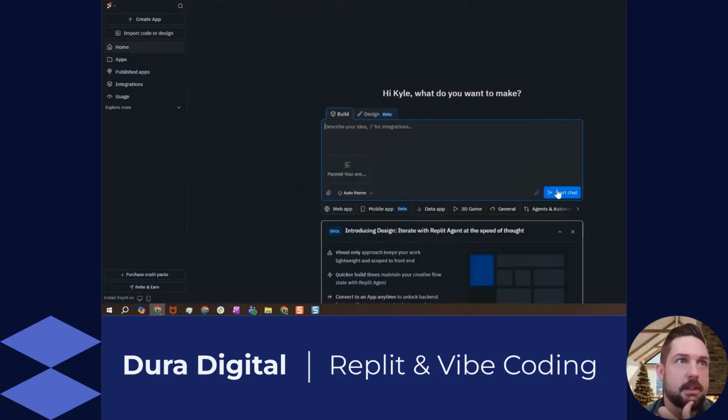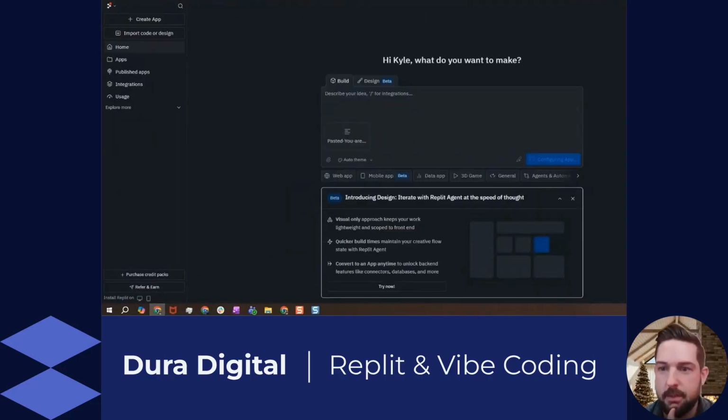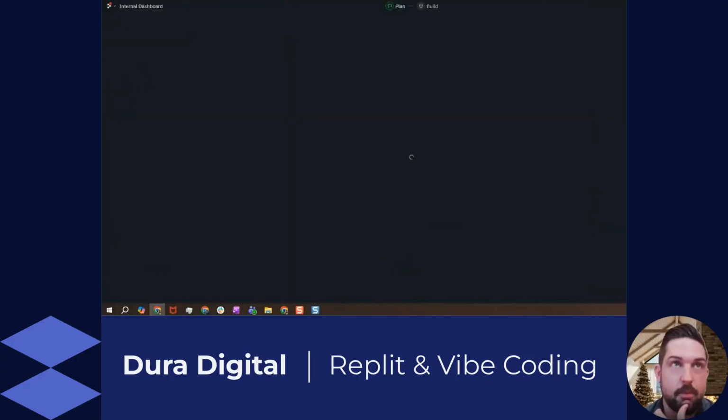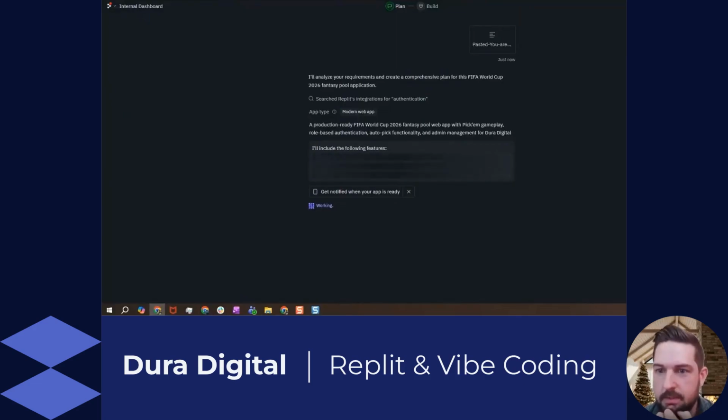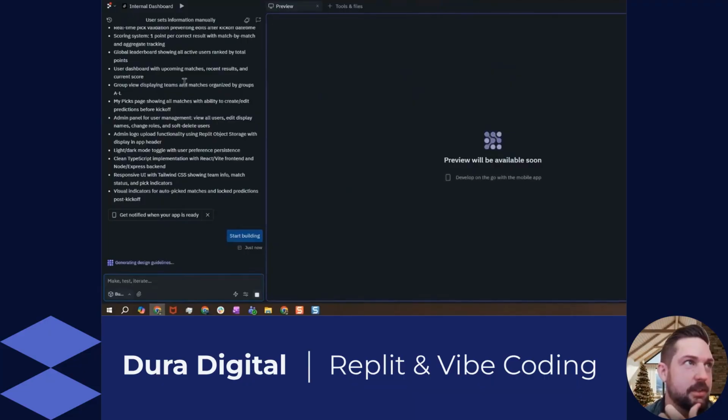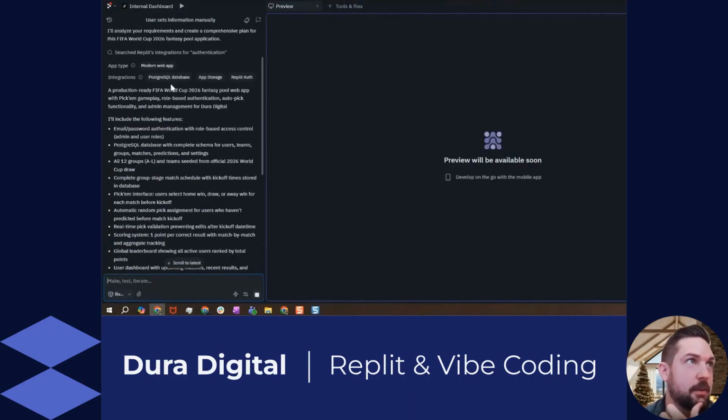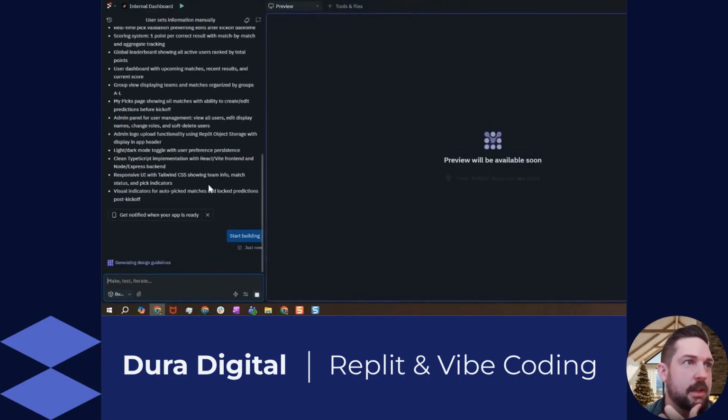I'm going to click start and it'll start reading through the prompt and thinking about what it should do. One of the things that I have liked about Replit, and I haven't used all of the other vibe coding tools, is that it seems to be quite good at asking you things as opposed to just assuming and moving forward, whether that's about integrations or how you want to proceed. You'll see here the agents are getting engaged. They've copied the plan over. We're going to let those agents continue to build.